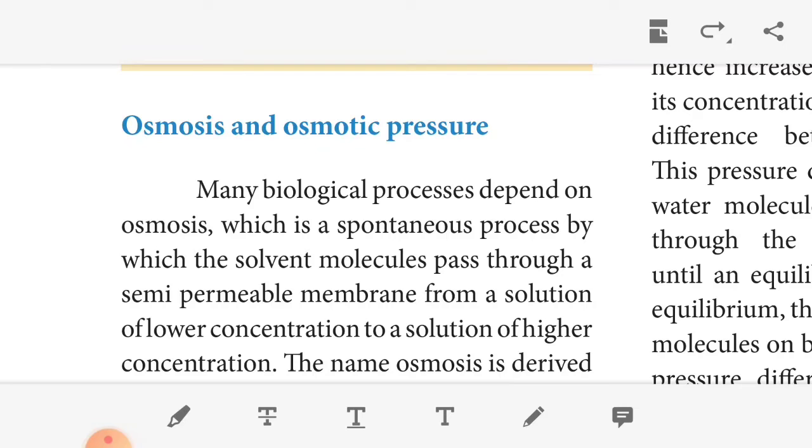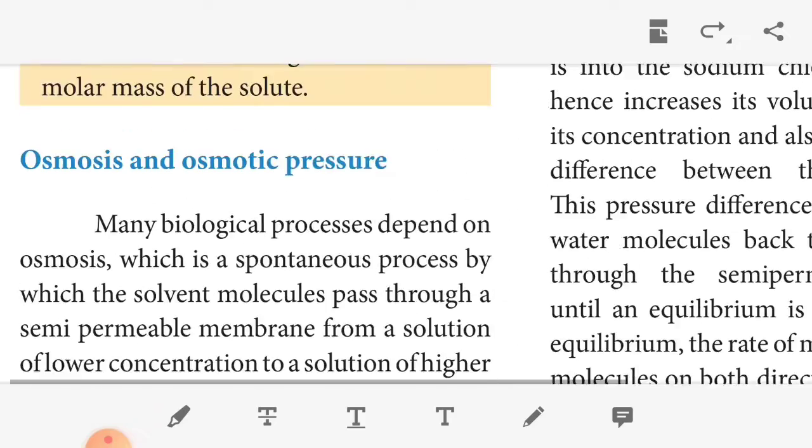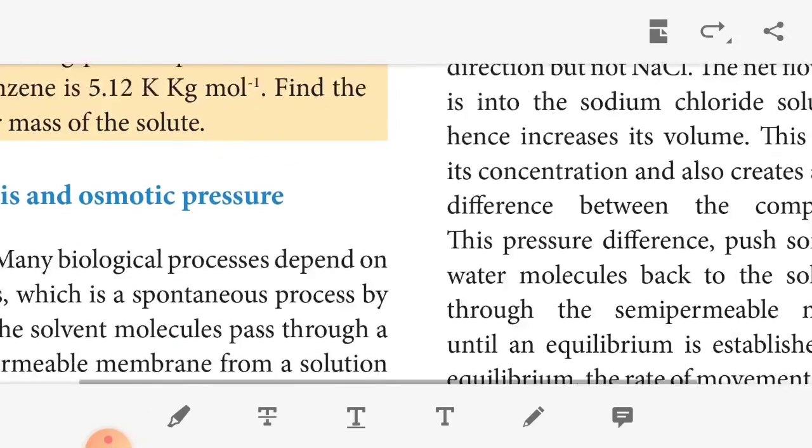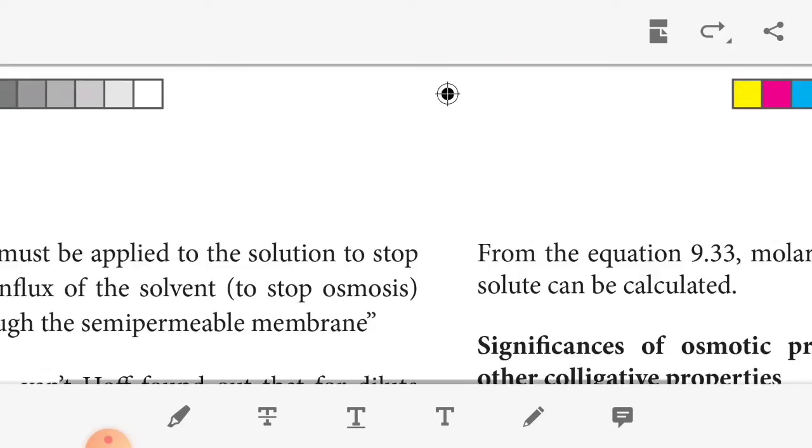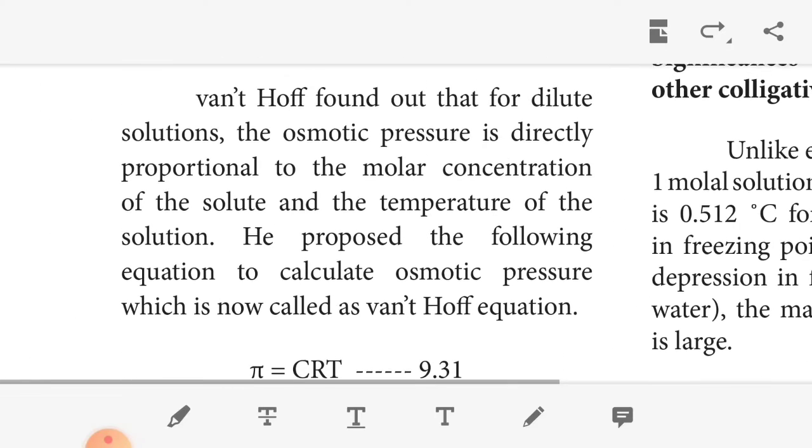Okay, so let us take an example. In a simple apparatus, a semi-permeable membrane separates the chamber into two compartments. Pure solvent water is added to the first compartment, and aqueous NaCl solution is added to the second compartment, such that the liquid levels on both sides are equal.